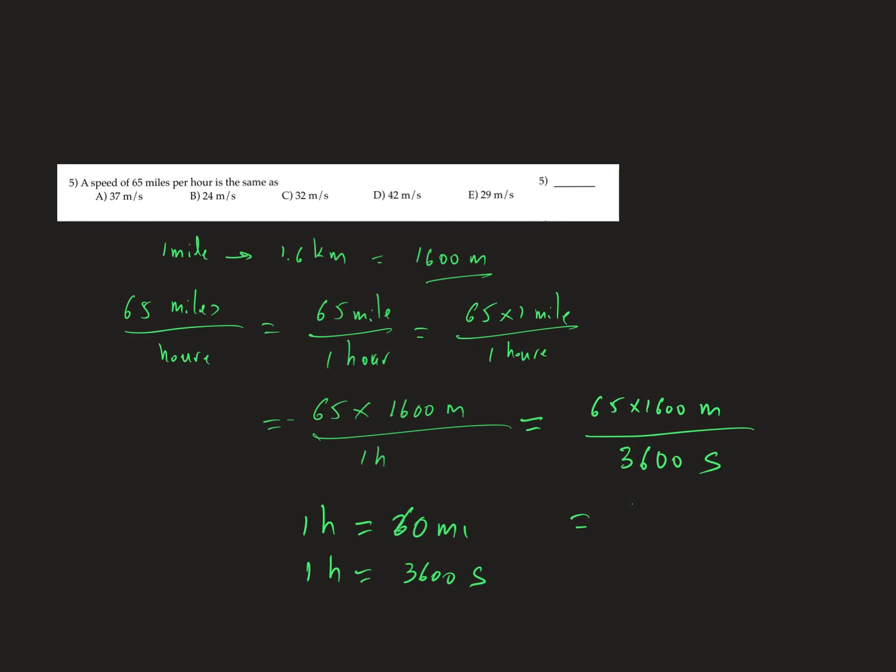And how much is this? I don't know. You do it and you see which one is the equivalent. Maybe let me erase 2 zeros here. 16 divided by 36 is like 1/2, more or less. So 65 divided by 2 is like 32. So maybe it's this one, the C. You do it correctly, you let me know.